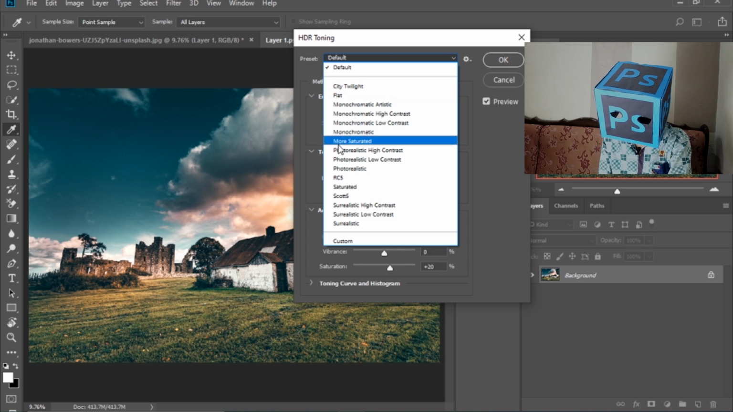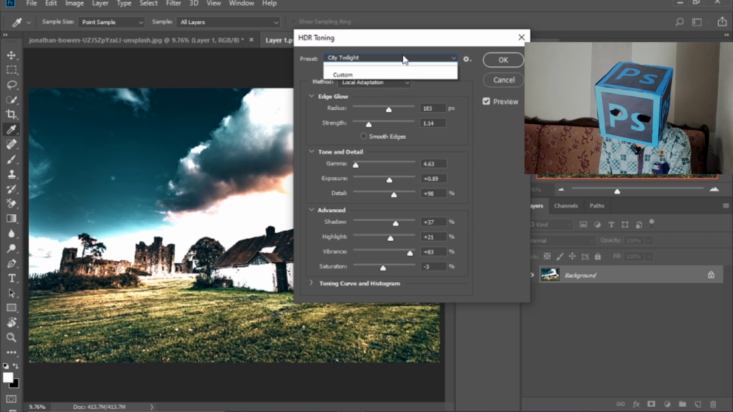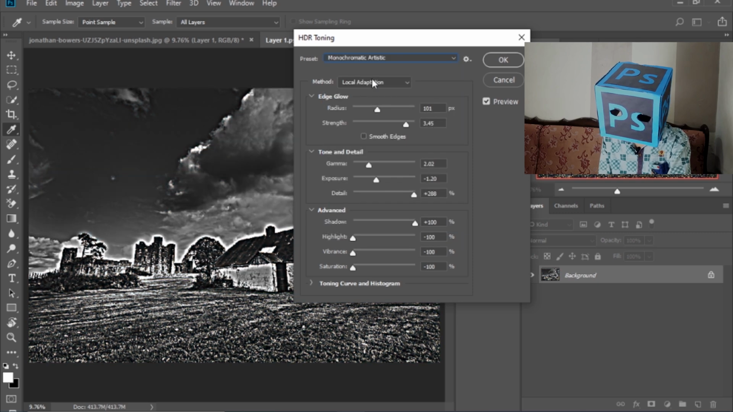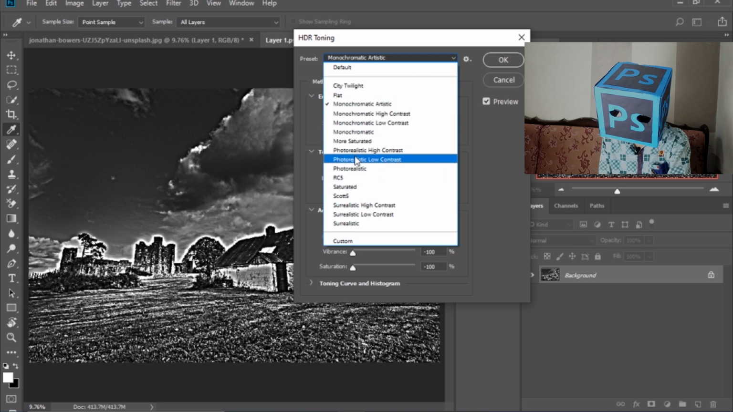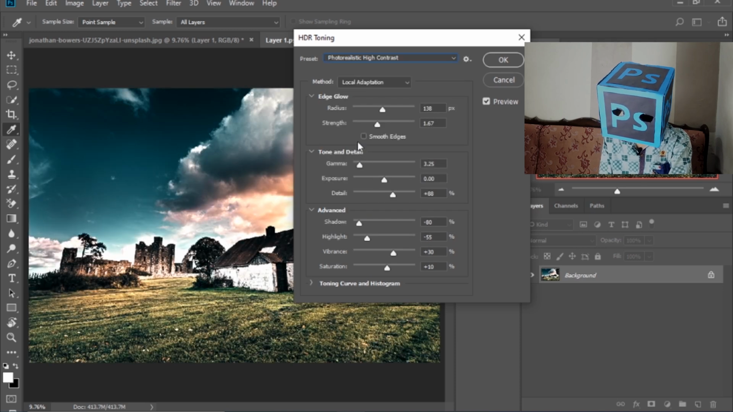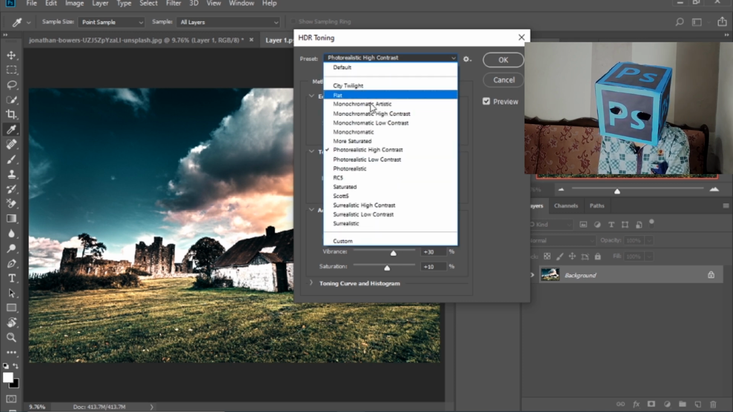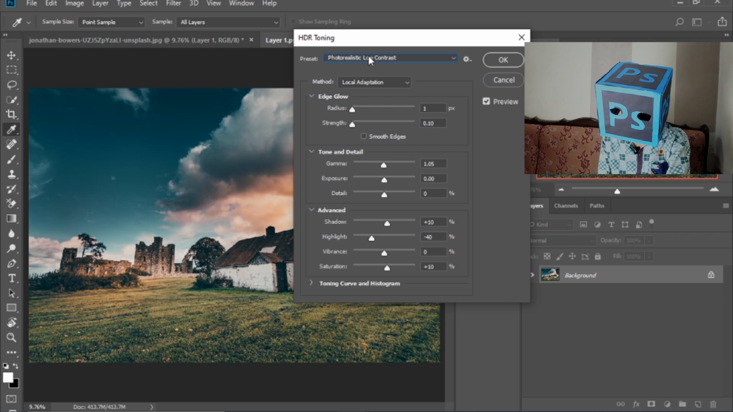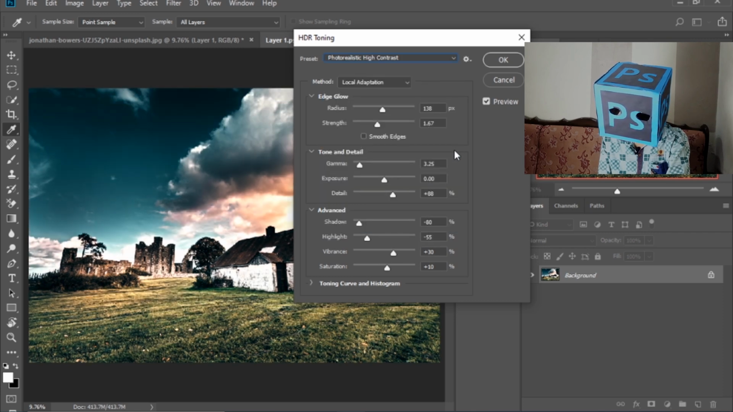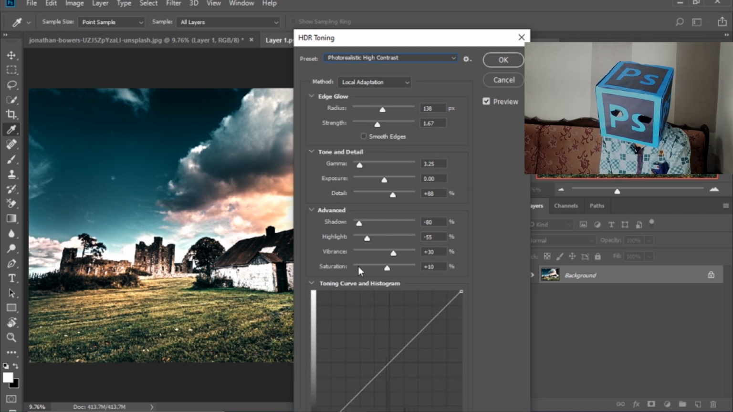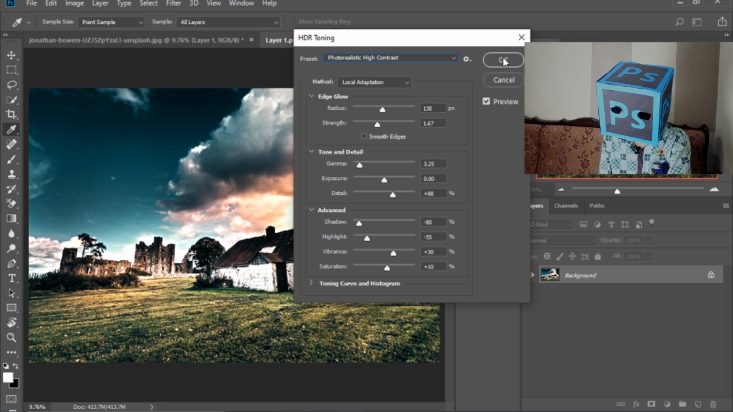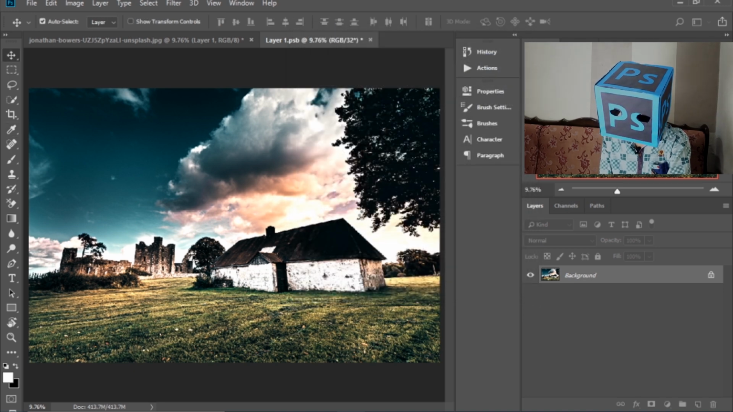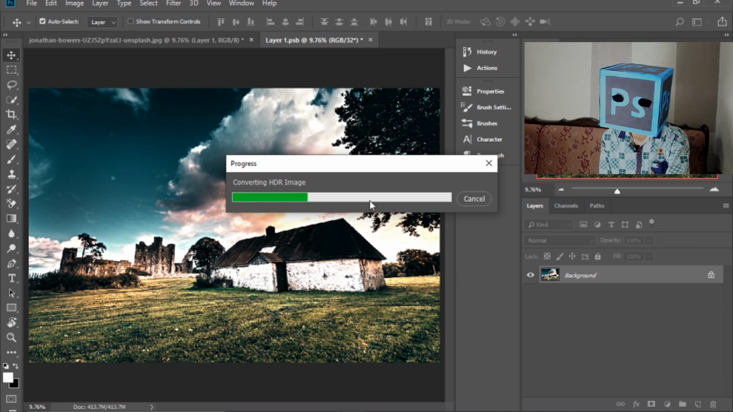and there are some presets of HDR tone: city twilight, monochromatic, artistic. This is the perfect, photorealistic, high contrast. There is a low contrast, but the high contrast is good. You can also change these settings, the curves, but now select OK. It will take time.